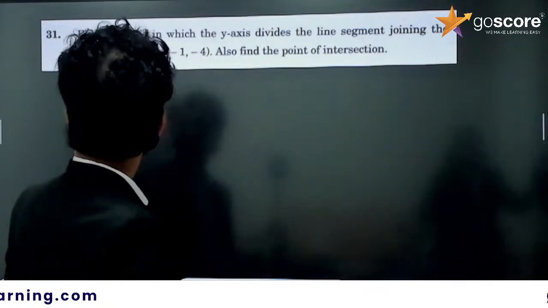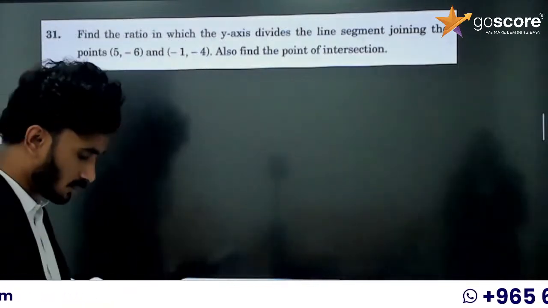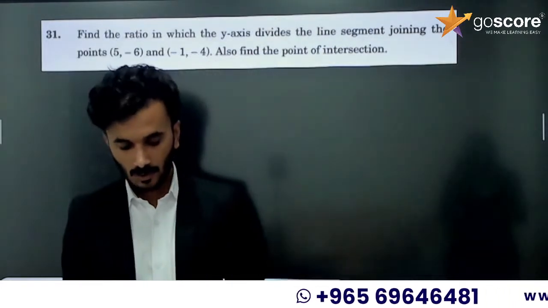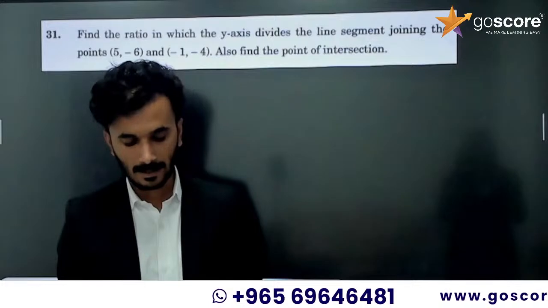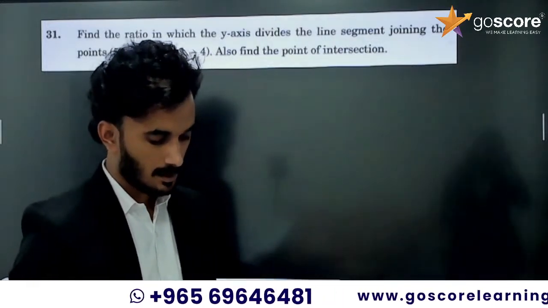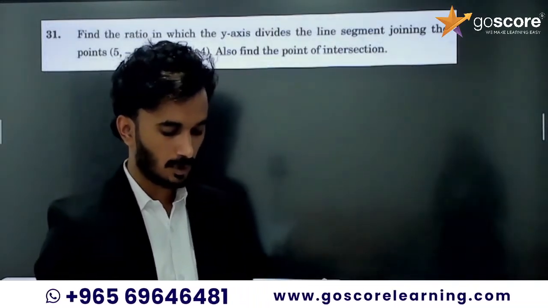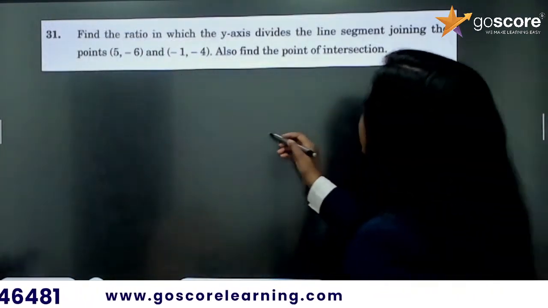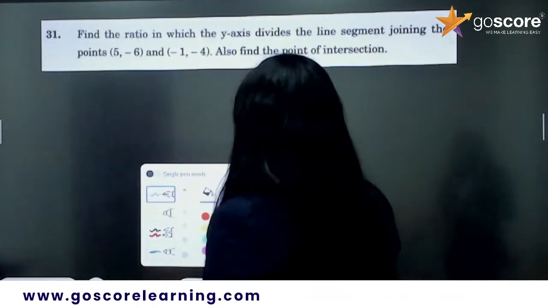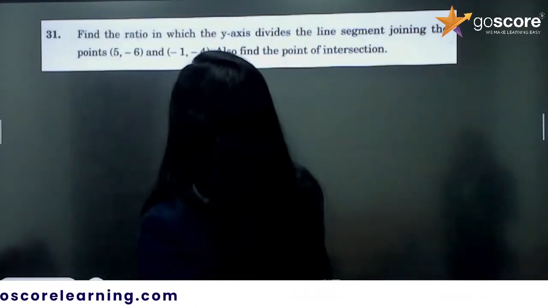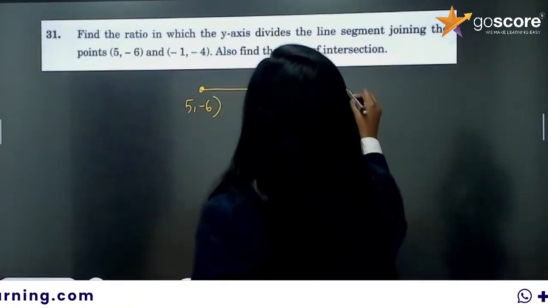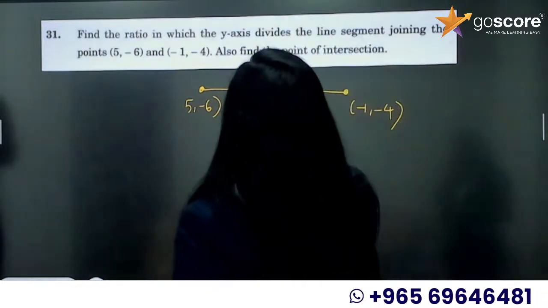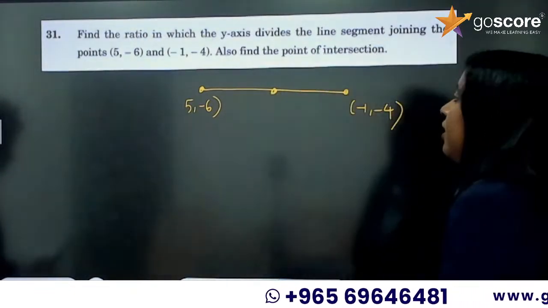So the question is, find the ratio in which the y-axis divides the line segment joining the points 5, -6 and -1, -4. Also find the point of intersection. Okay, so you got the question right. You have 2 points. The first point is 5, -6, and you have another point -1, -4, and you need to find the ratio in which the y-axis divides the line segment joining these points.